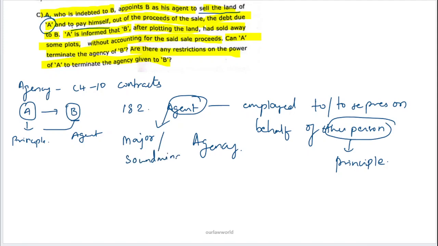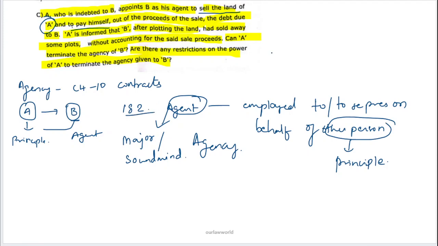These are the basic conditions or ingredients that an agent should have, because he will be responsible for all the acts which he is doing on behalf of the principal. So this is the basic explanation of agent, section 182.